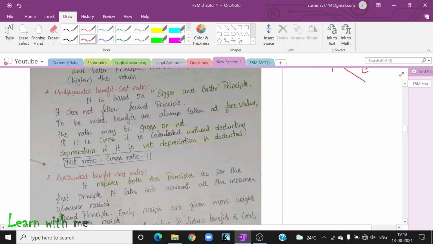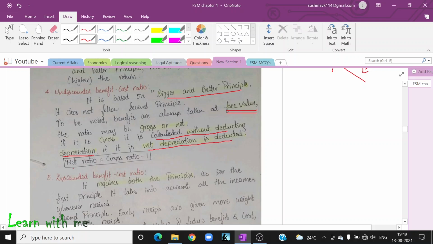The next one is undiscounted benefit cost ratio. It is based on the bigger and better principle. It does not follow the second principle. To be noted, benefits are always taken at face value. The ratio may be gross or net. If it is gross, it is calculated without deducting depreciation. If it is net, depreciation is deducted.